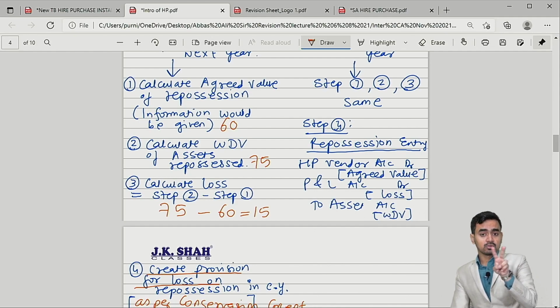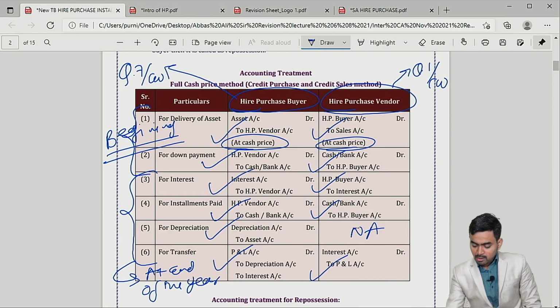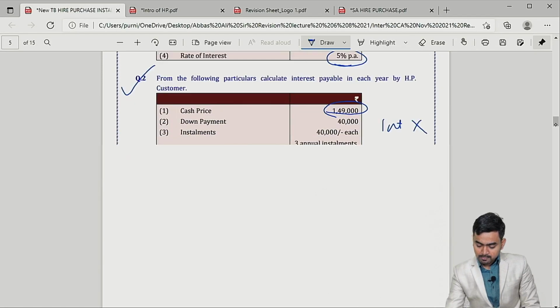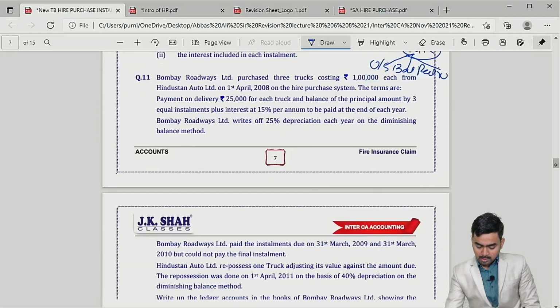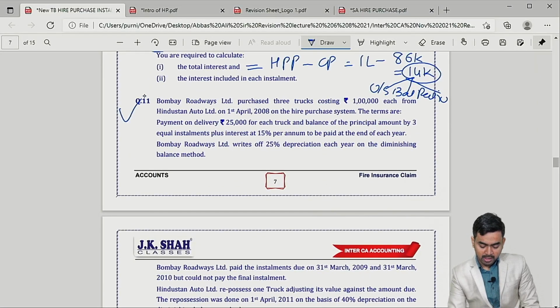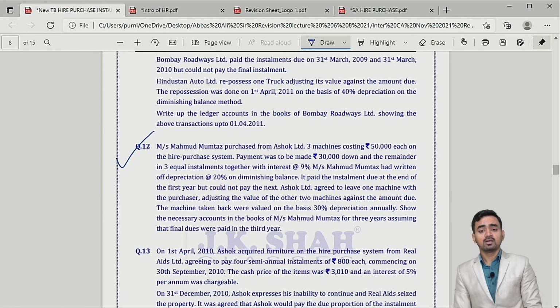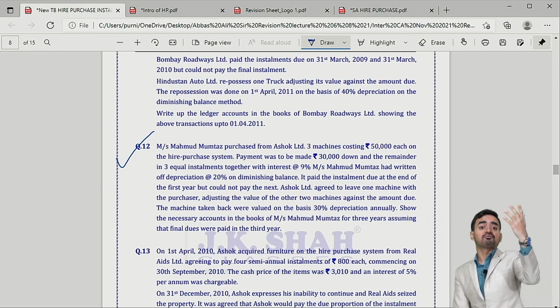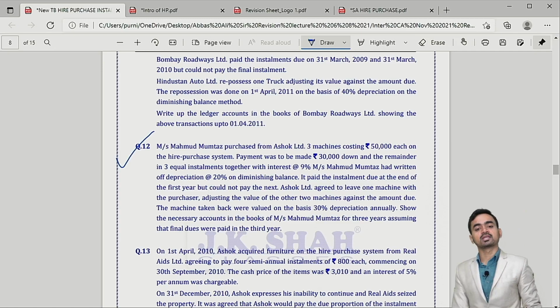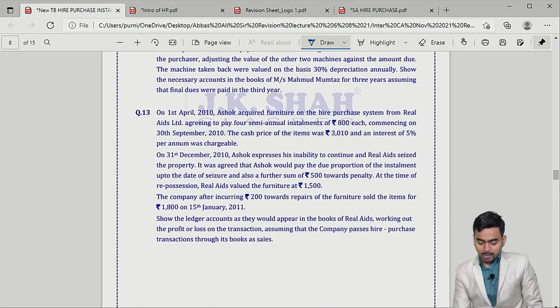So for these 2 situations, I have given you the reference. Question number 11 first, and you can see on the screen, this is your question number 12. Is that clear? Both the sums are very simple if you refer to this theory carefully. What you will do in case of repossession. Is that clear?